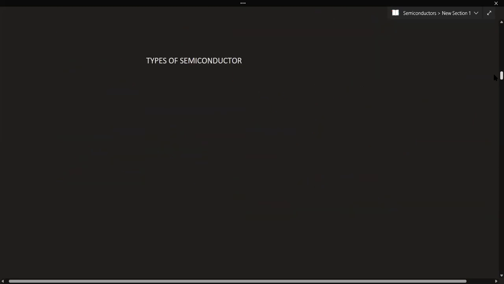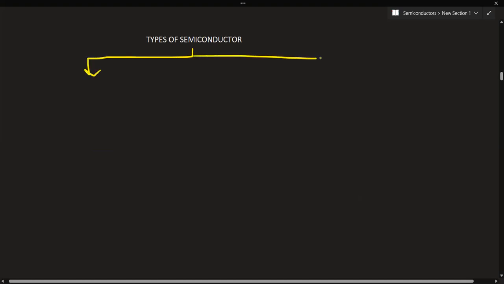Now regarding semiconductors, they are basically of two types. First are the intrinsic semiconductors. The other group are the extrinsic semiconductors. Intrinsic are the pure semiconductors, which we will discuss in detail, and extrinsic are the impure ones, meaning they contain impurities.